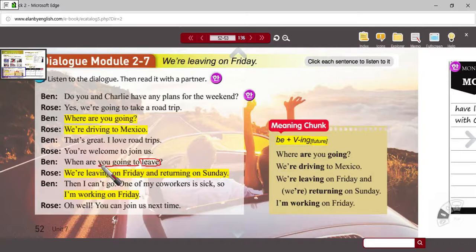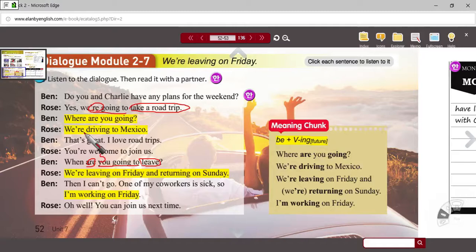Now again, the structure is, this would be the be verb right here. Okay, and the subject is right here. Okay, we're using the phrase going to with the verb. So that's a standard future tense that we used in the starter activity. Okay, just here, Rose uses it as a sentence, as a statement. Okay, so they're going to, the verb they're going to use is take a trip. So the be verb is here. Okay, the going to is here. So that's a standard future tense.